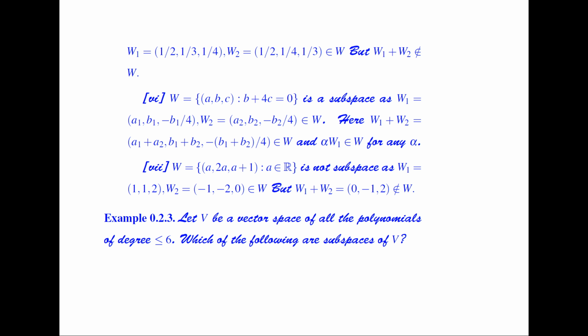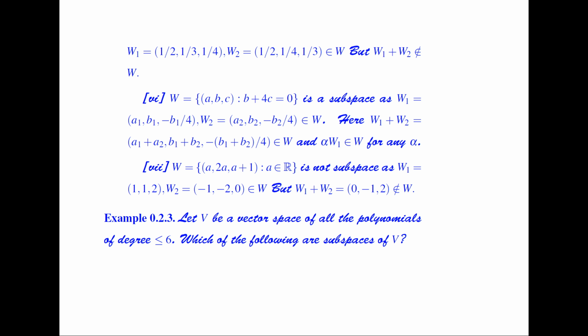The question is: this set W is equal to (a, b, c) such that a plus b plus 4c is equal to 0. Is it a subspace of the vector space V3? Now, if I consider W1 as (a1, b1, c1), where c is equal to minus b by 4, so this is minus b1 by 4, and W2 is equal to (a2, b2, minus b2 by 4).